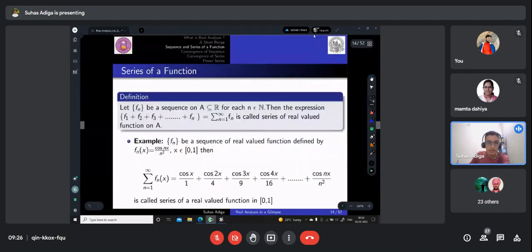So let me just say what is a series of functions. Again, like series of real numbers, series of functions depends on a sequence of functions. So we have a sequence of functions given by fn. It is again defined on a set A, which is a subset of R, and n belongs to the set of natural numbers. Then the expression f1 plus f2 plus f3 so on till fn is equal to sigma n equal to 1 to infinity fn, right? So this is called a series of real valued functions.